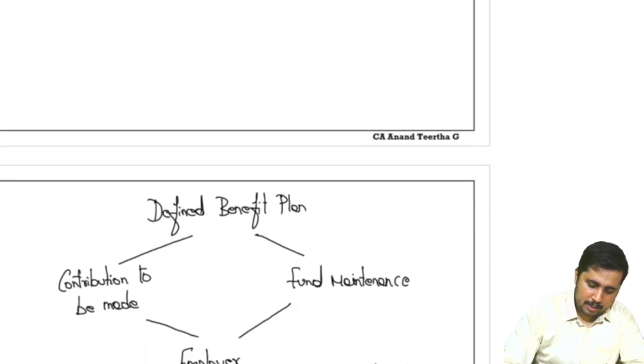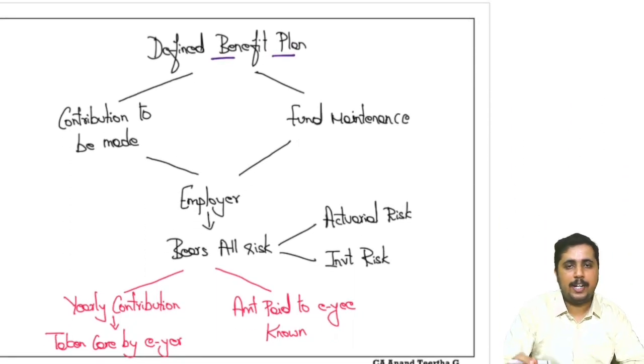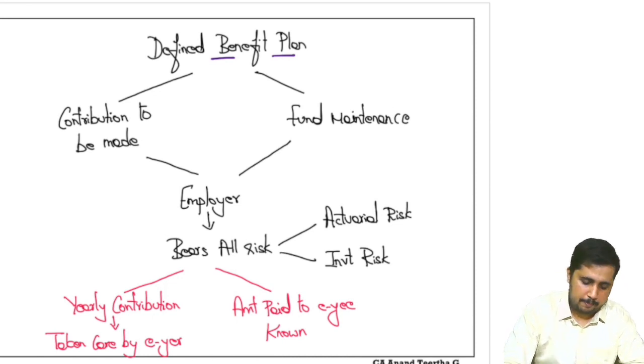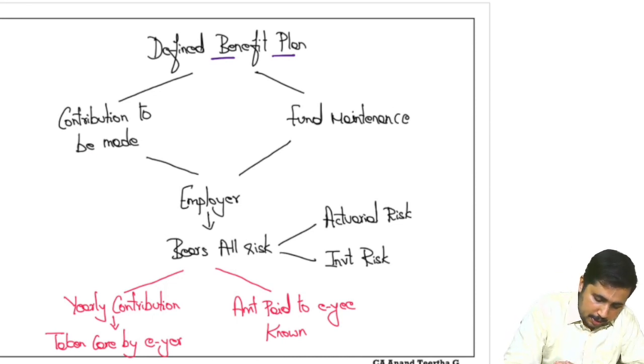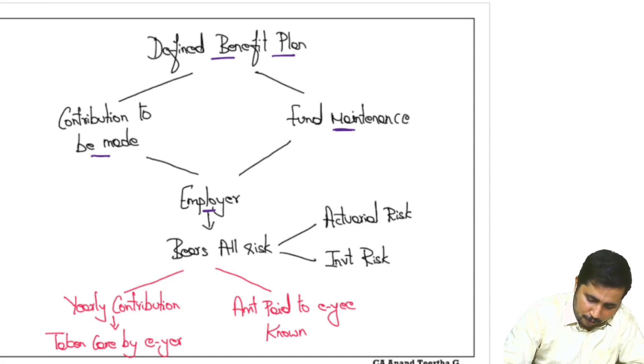What will happen in a defined benefit plan? How do we consider the defined benefit plan now? Okay. Now, the contribution made and the fund maintenance both will be taken care of by the employer. So the employer will take care of both the contribution and the maintenance of the fund, which will be paid at the end to the employees. Everything will be taken care of by the employer himself. At that time, how do you record the expenditure?